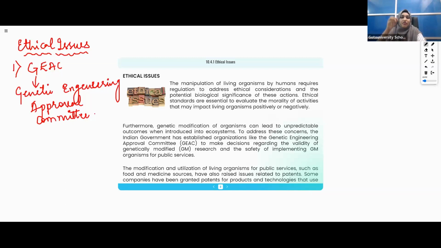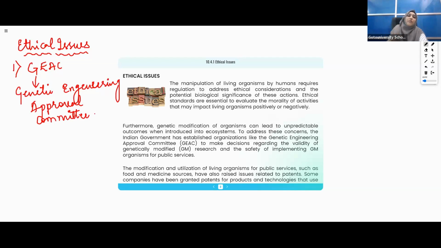No. The government will not give permission for that. It only gives permission for what humans genuinely need. There are ethical concerns and possible manipulation, and for that purpose this committee, the Genetic Engineering Approval Committee, has been set up by the Indian government.